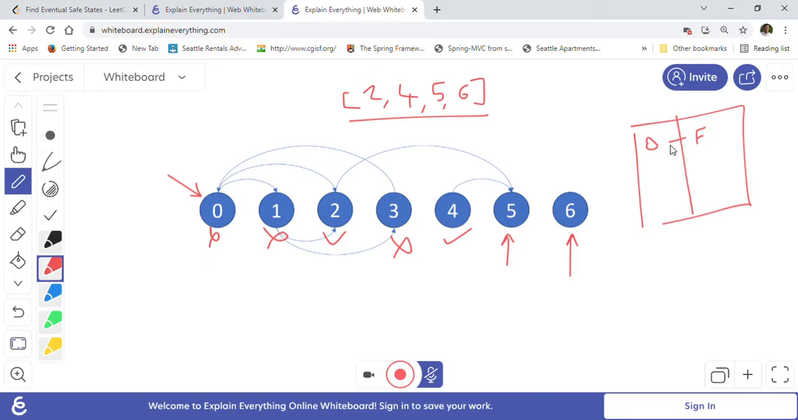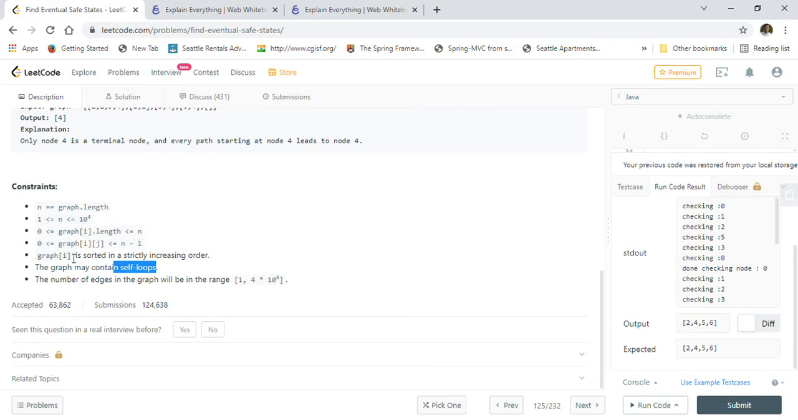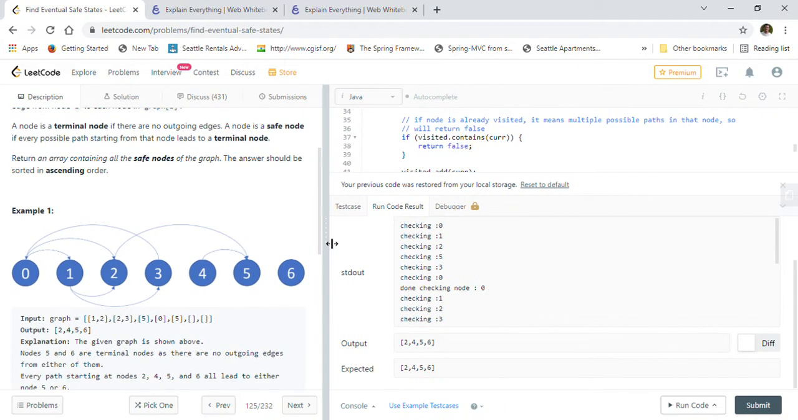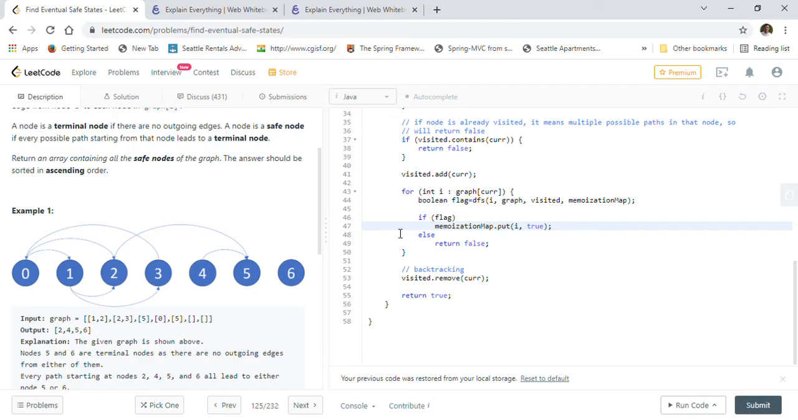So it is important to have memoization in graph problems, because as you have seen in the constraints, n is a very big number, 10 raised to 4. If we don't use memoization, it will time out, right? So we have to use memoization when we are using DFS. So let us look into the implementation.